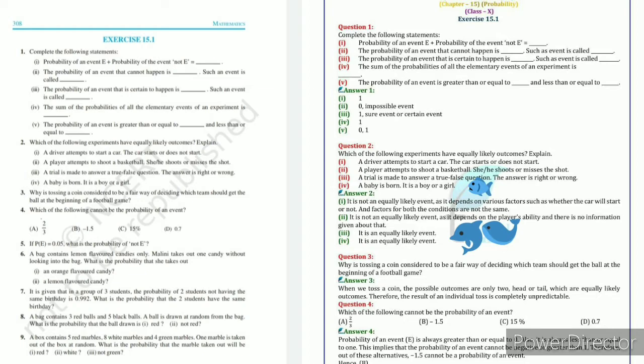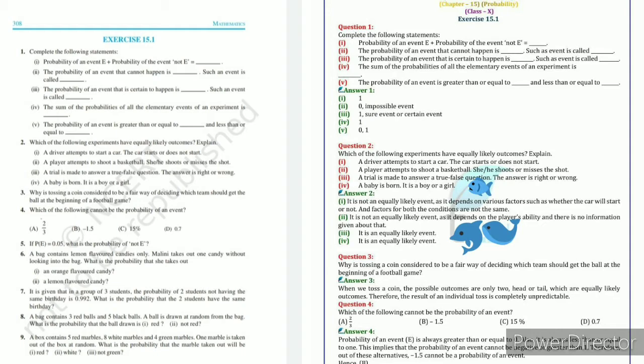That is why it is an unequally likely event. Second, a player attempts to shoot a basketball. She or he shoots or misses the shot. Here we are not sure of his or her ability, so we can't say. That is why it is also unequally likely outcomes.